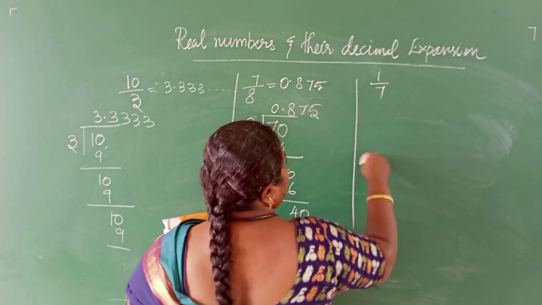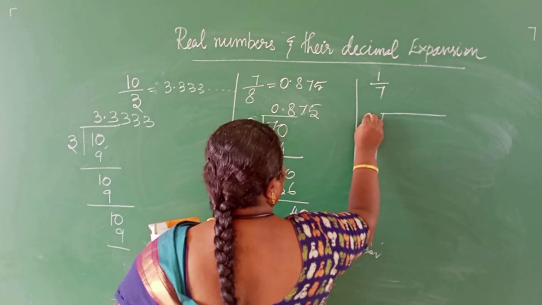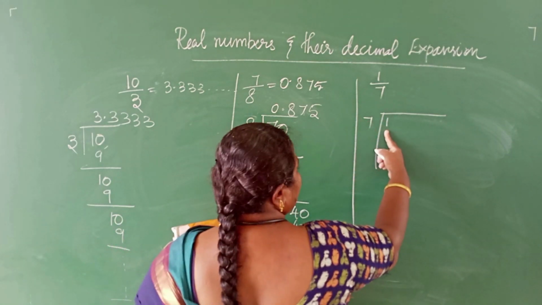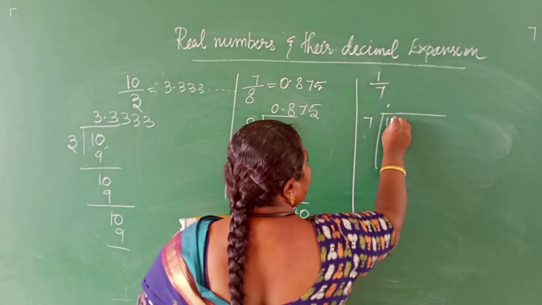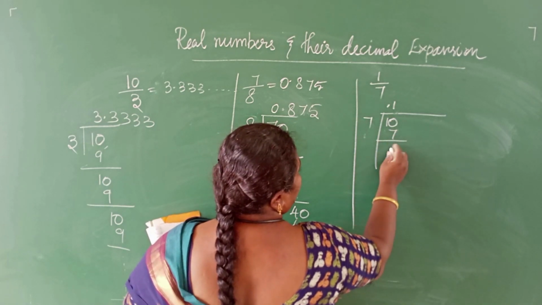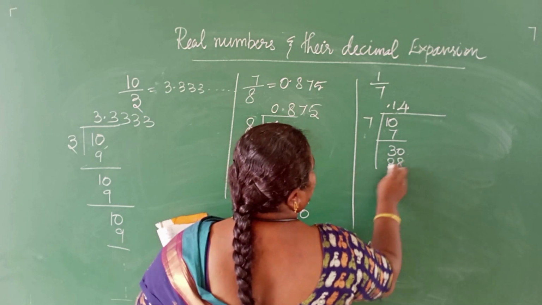The next number is 1 by 7. Let me divide 1 by 7. In 1, is there any 7? No. So keep a decimal point, 0. 1 7 is 7. Next 30. 4 7s are 28.